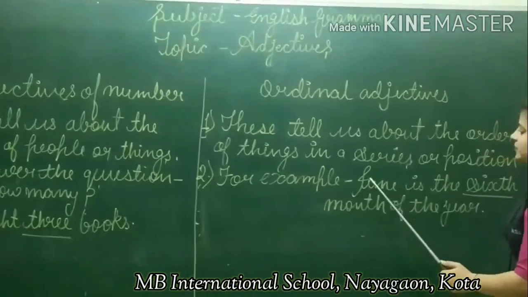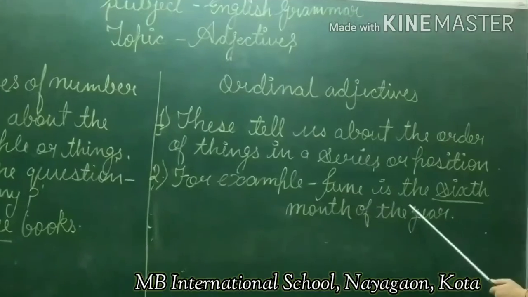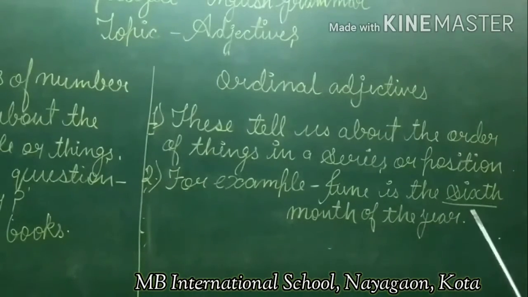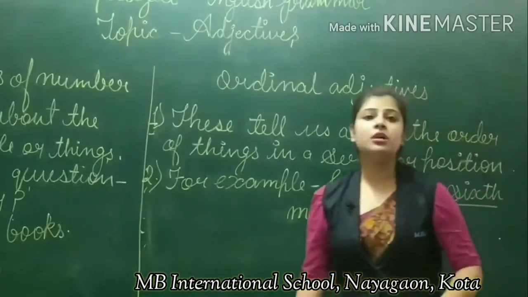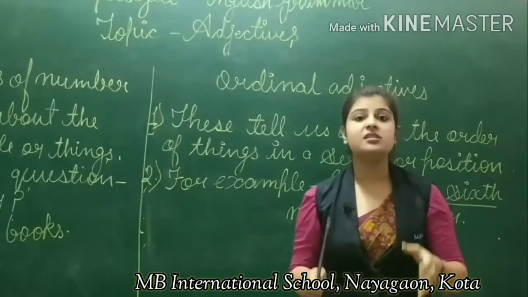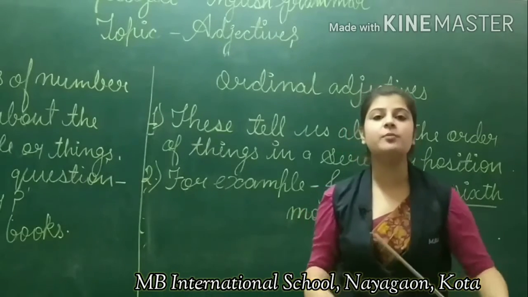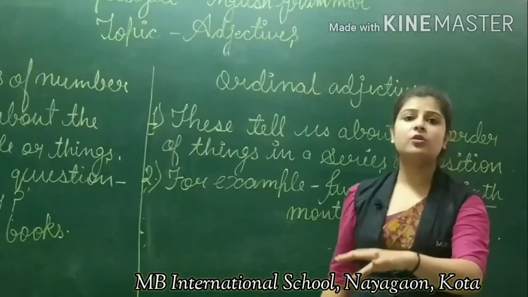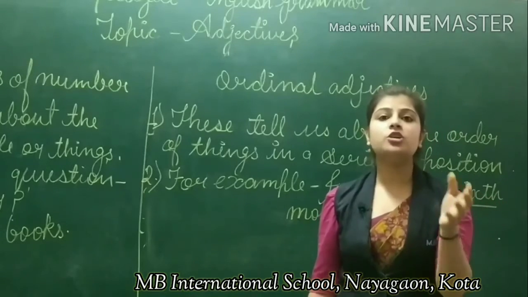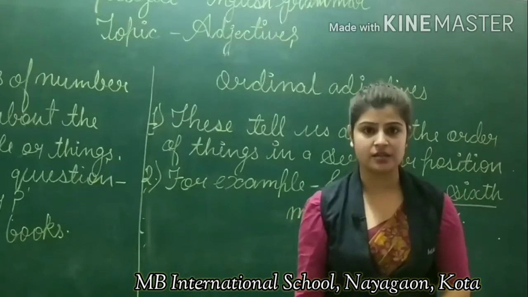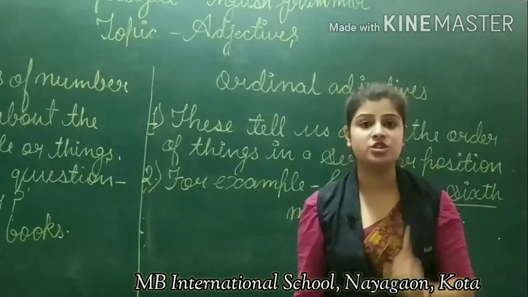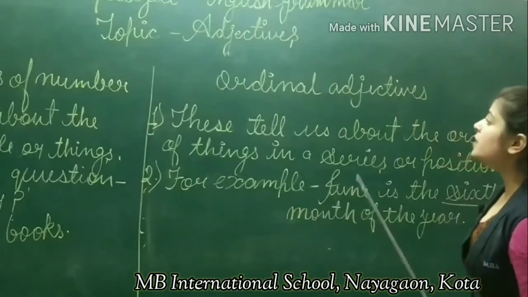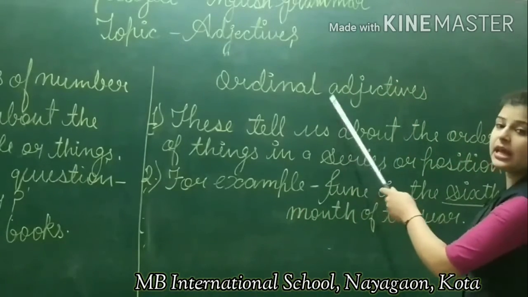For example, June is the 6th month of the year. Where does June exist? It holds the 6th position in the year. Suppose you got first rank in the whole class, so what is your position? Your position is first. So first is called an ordinal adjective.